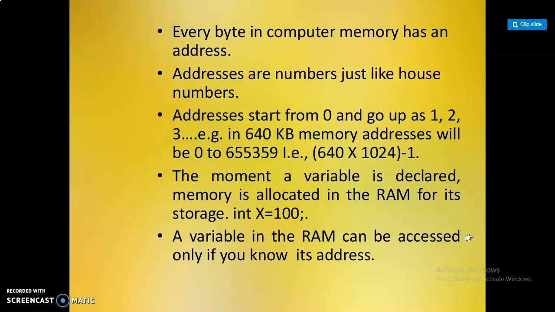For example, at the time of variable declaration, memory is allotted in the RAM. For example, int x equal to 100 means the value of x, 100, is stored in a particular memory location in the RAM. A variable in the RAM can be accessed only if you know its address. For example, if your friend wants to meet you from a long distance, from another area, only if she knows your address will she come and meet you. Like that, a variable in RAM can be accessed only if you know its address.